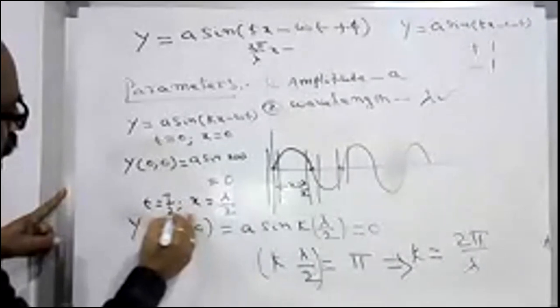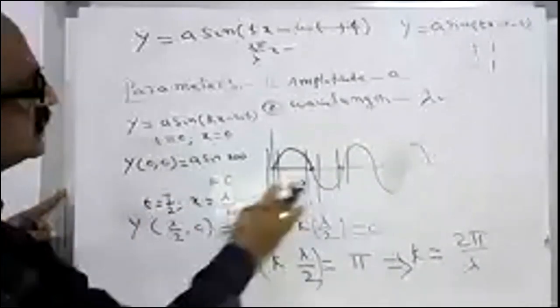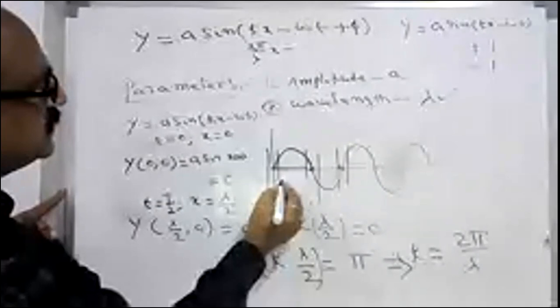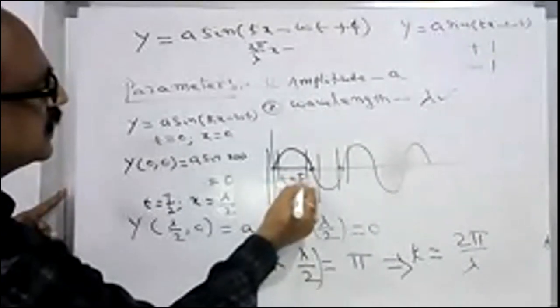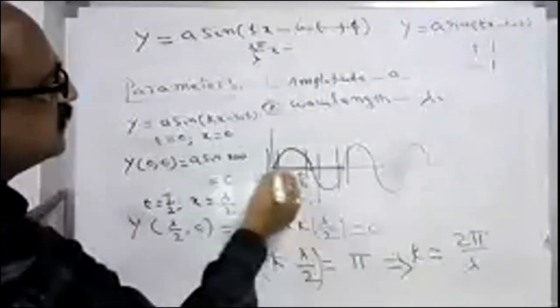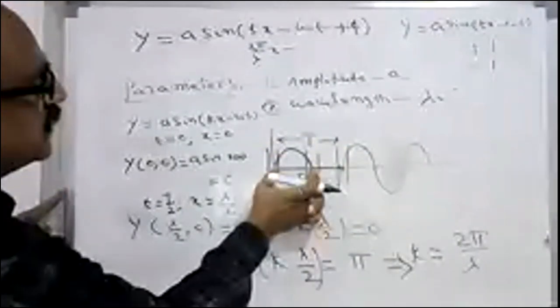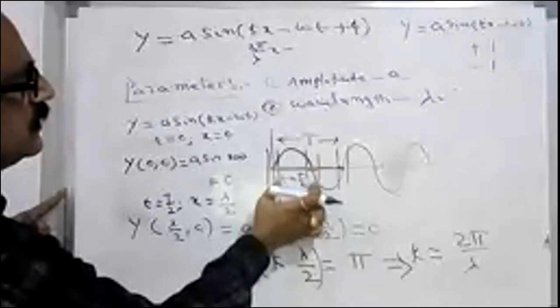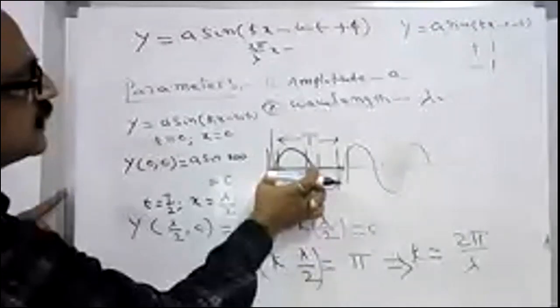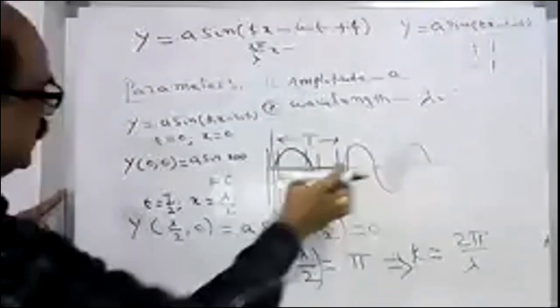Why do we take T by 2? This is the total time period T, and this part is T by 2.